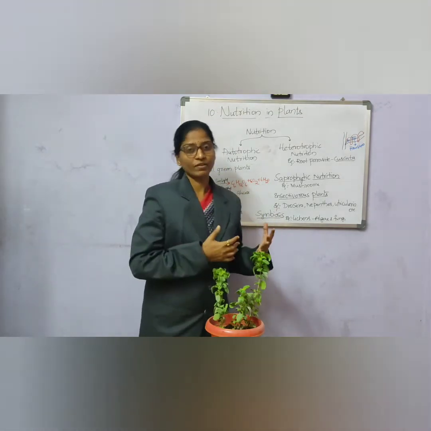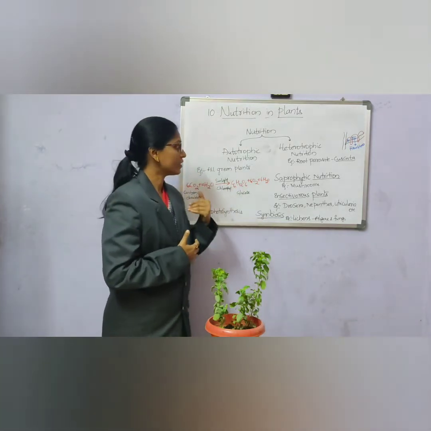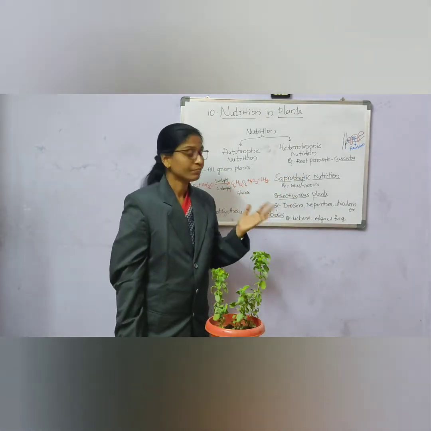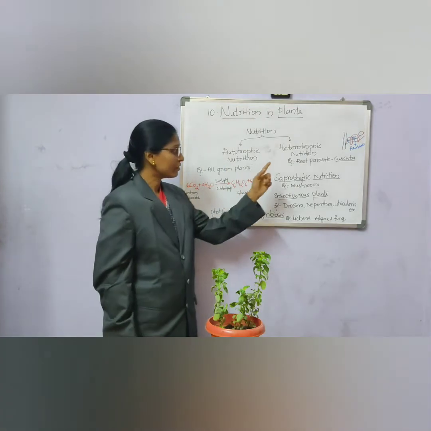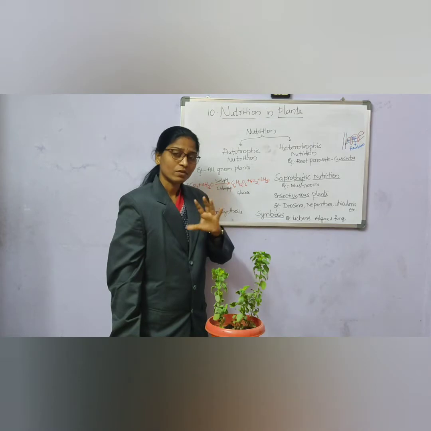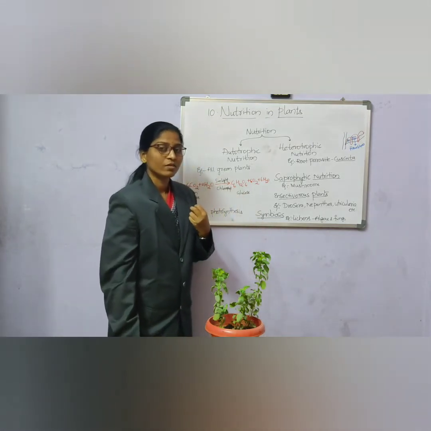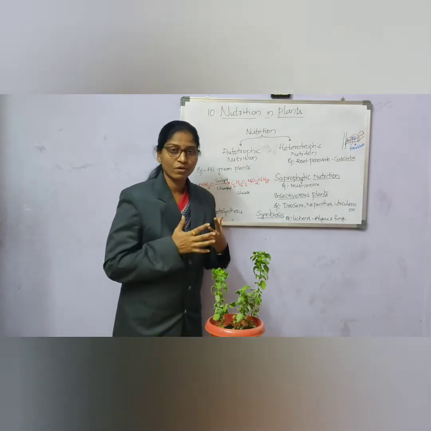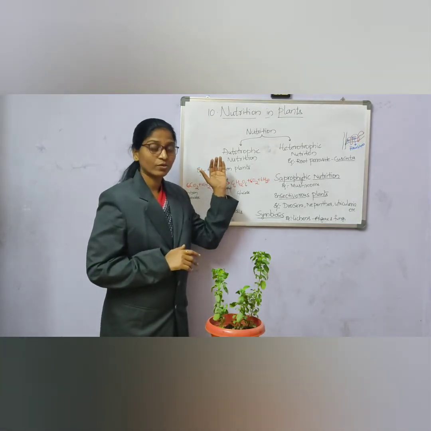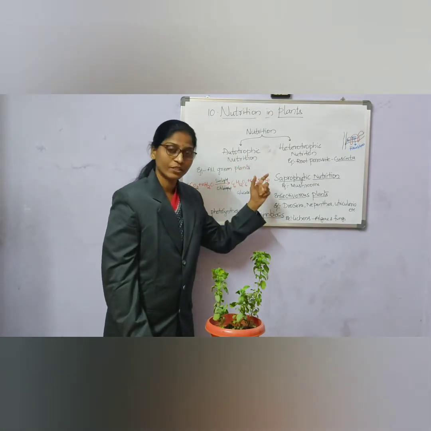See, in detail we will discuss nutrition in plants now. See children, there are two different types of nutrition in plants. One is autotrophic nutrition and the other one is heterotrophic nutrition. All plants may not produce food. The plants which produce food on their own are called autotrophs, and the nutrition is known as autotrophic nutrition.